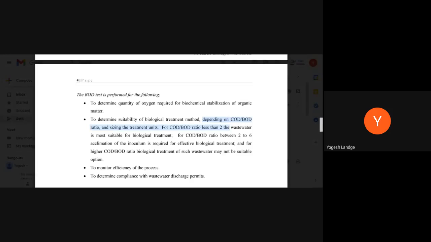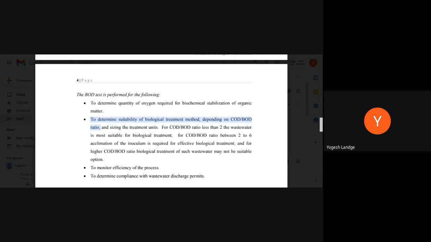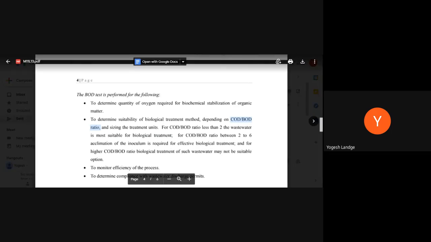What is the COD to BOD ratio? This is very important. Okay, on the basis of the COD to BOD ratio, we will choose what type of process or treatment method we need to give. So let's see what the ratio is.